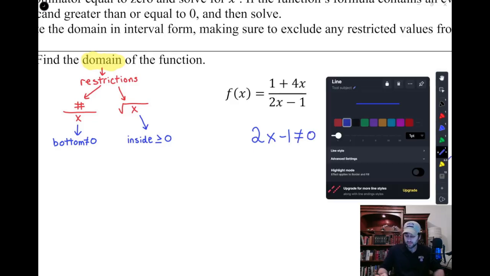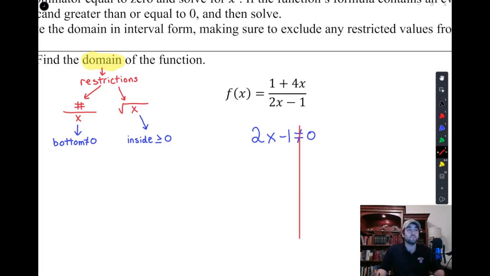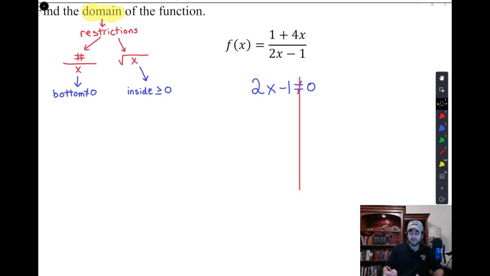And then we're going to solve that just like we solved a lot of the problems all year. We're going to solve that, and instead of writing the equal sign, we're just going to write a does not equal sign. So 2x does not equal 1, and x does not equal 1/2. But you know what x is allowed to be? Every other number in the world besides 1/2.